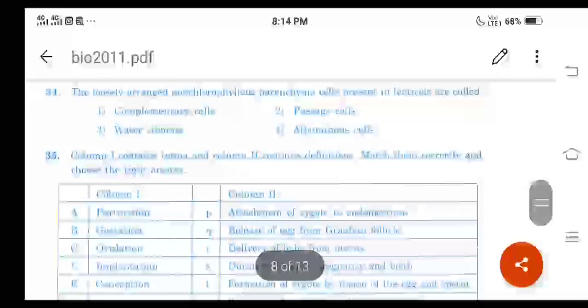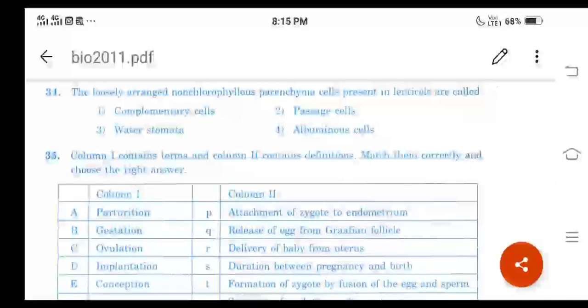Question number 34. The loosely arranged non-chlorophyllous parenchyma cells present in lenticels are called what? The options are like this. One is complementary cells, second is passage cells, third is water stomata, fourth is albuminous cells, right? The loosely arranged non-chlorophyllous parenchyma cells present in lenticels are called complementary cells.